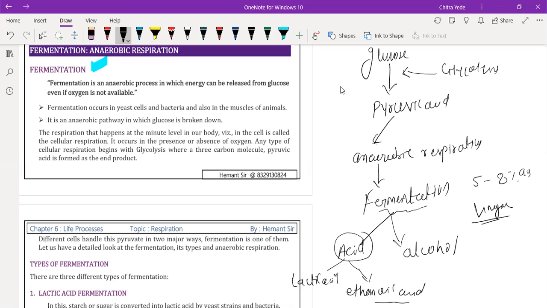Fermentation also has industrial use for the formation of lactic acid. Lactic acid is very common nowadays. It is present in the form of yogurt, and probiotics are present there. Generally good bacteria are present there, and when they enter our body, they boost our digestive system.